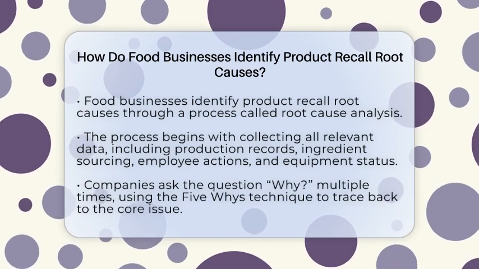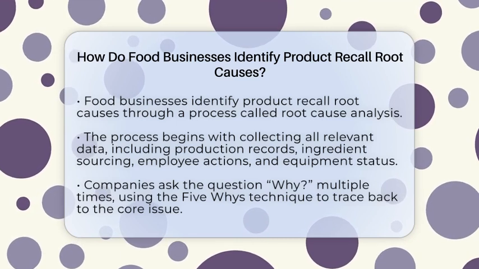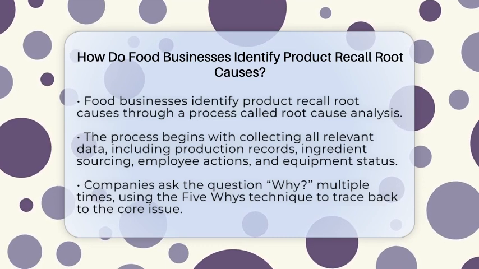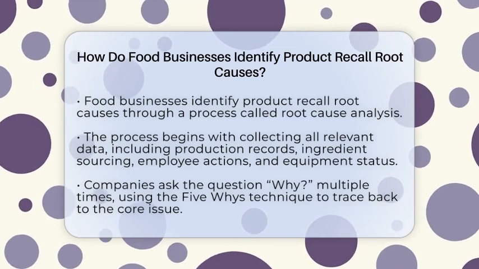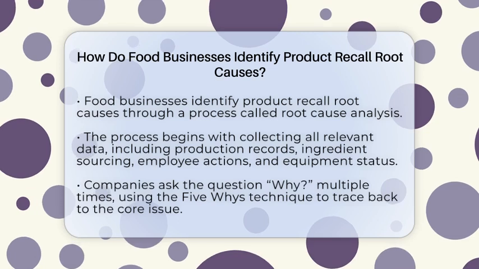When a food safety issue pops up, businesses don't just fix the surface problem. They dig deeper to find the real reason behind it. This process is called root cause analysis. It helps prevent the same issue from happening again and keeps consumers safe.